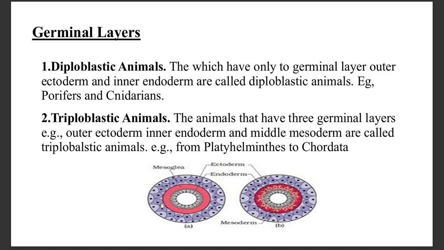The germinal layers, it can be either diploblastic or triploblastic. The diploblastic animals have only two germinal layers, that is ectoderm and endoderm. The ectoderm is the outer layer and the endoderm is the inner layer. Poriferans and cnidarians are diploblastic animals. The triploblastic animals have three germinal layers: outer ectoderm, inner endoderm, and mesoderm is found in between these two, ectoderm and endoderm. And the triploblastic animals are from platyhelminthes to chordates.